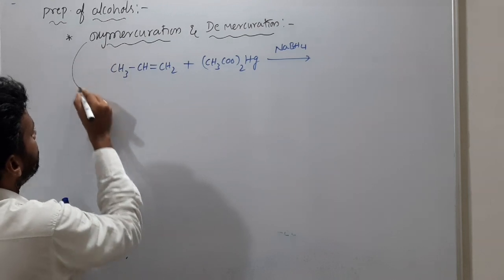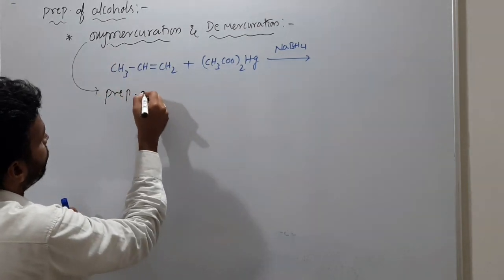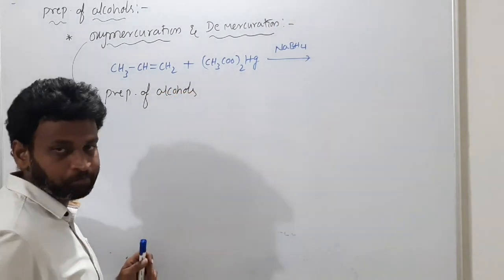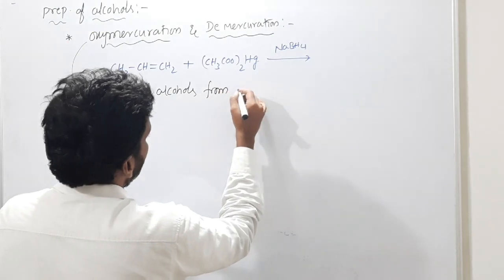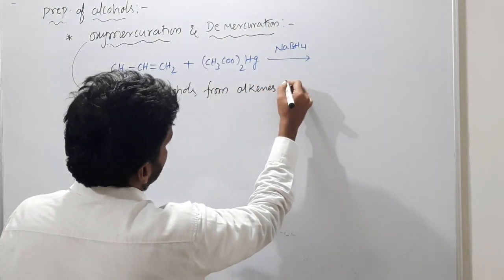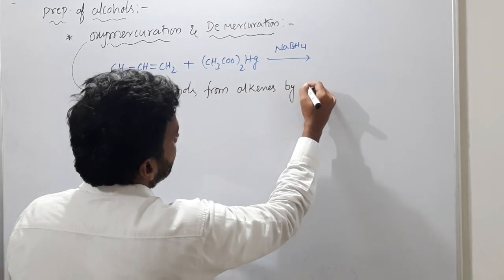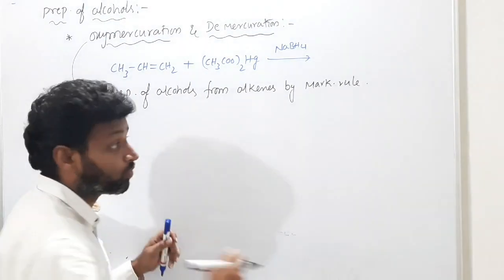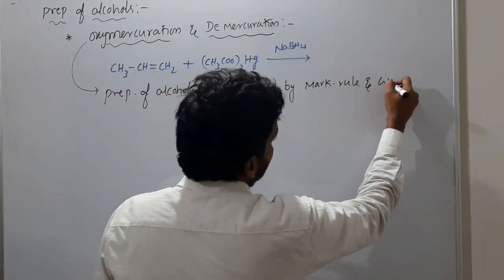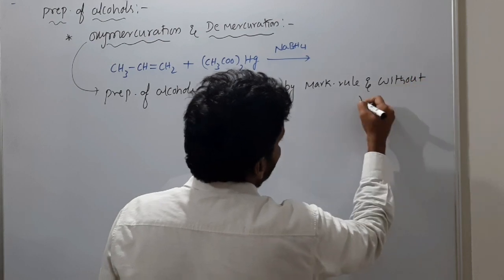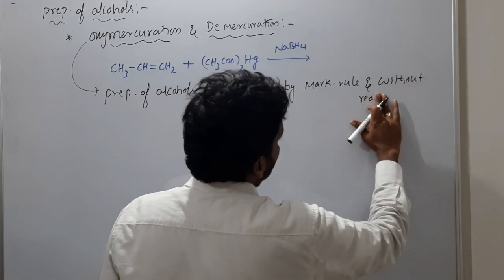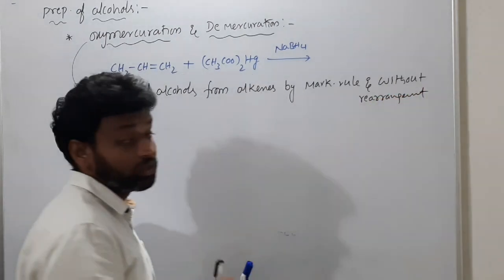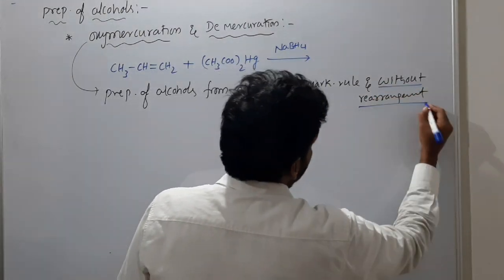So this is what here? This is preparation of alcohols. From what? From alkenes. By what? By Markovnikov rule. And this is very important: without rearrangement. This point is very important.